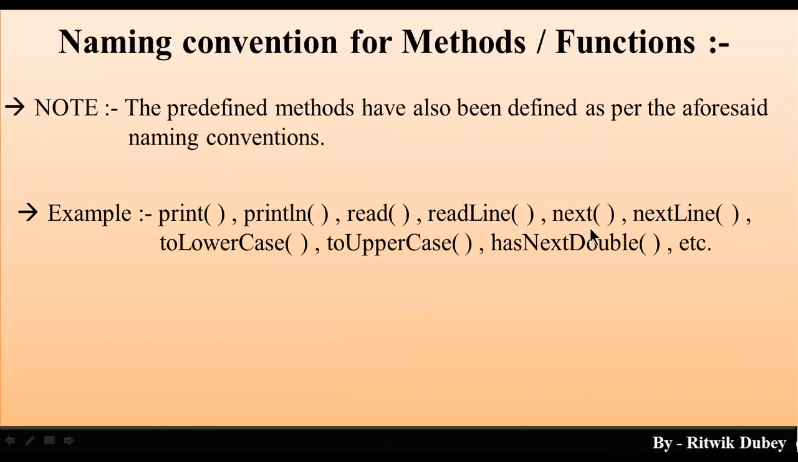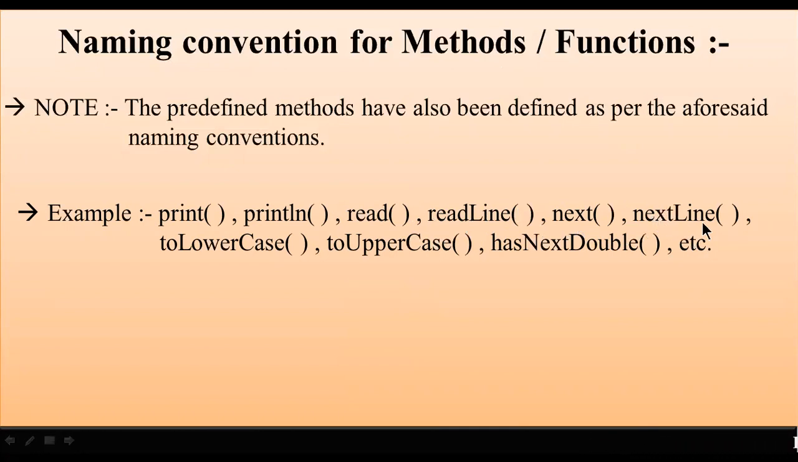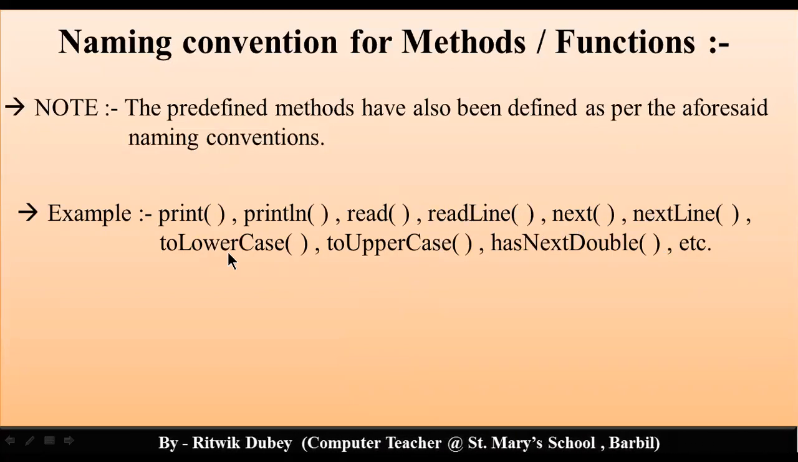The next is a single word and all the characters are in lowercase. nextLine consists of two words. In the first word, all the characters are in lowercase and the L of line is capital. Then see, in toLowerCase, how many words are there? Three words are there. To is the first word, lower is the second word, case is the third word.